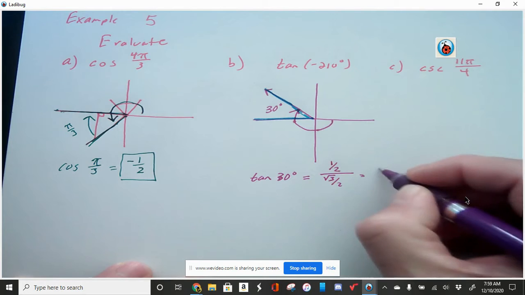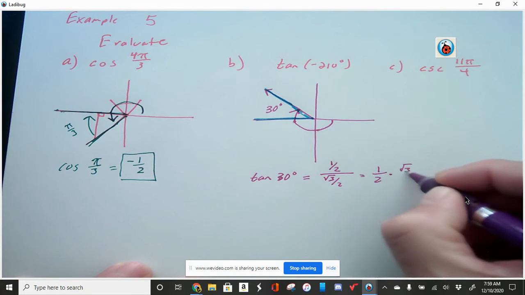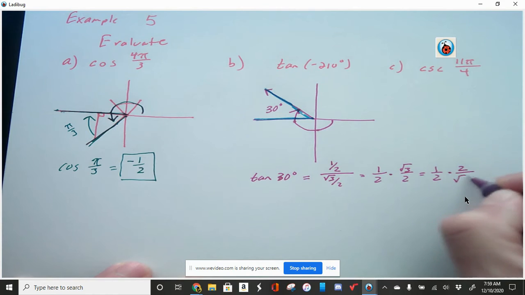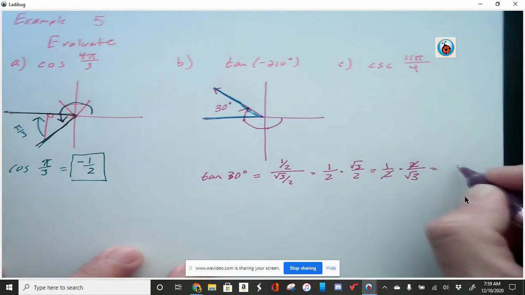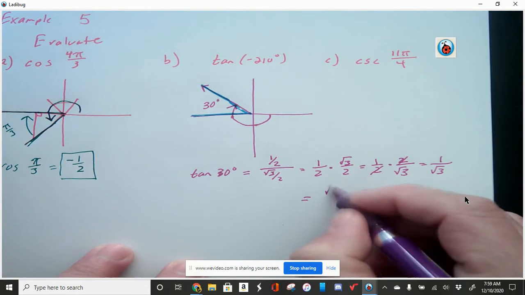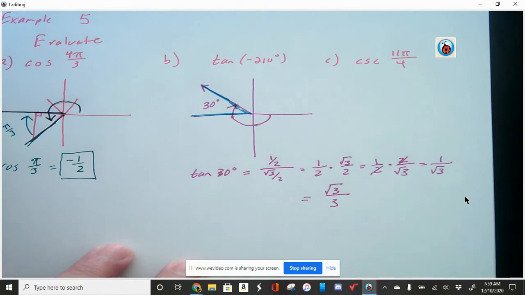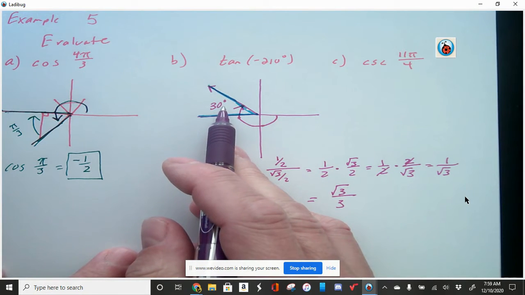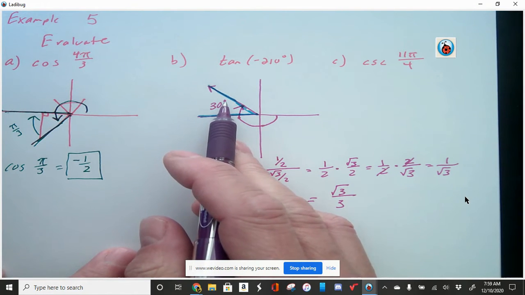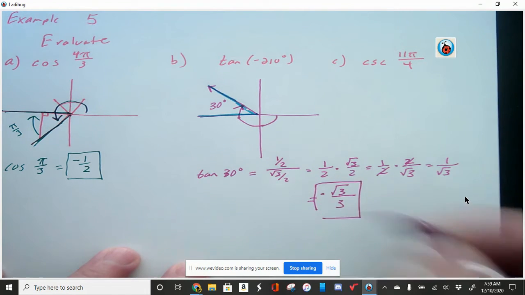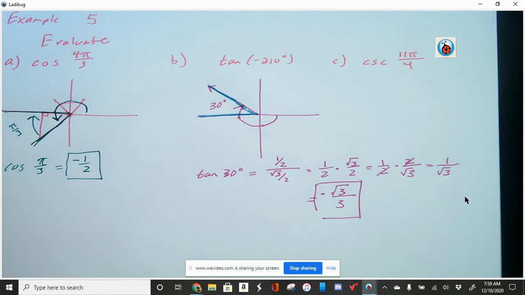So let's work that out. 1/2 divided by the square root of 3 over 2. We multiply by the reciprocal. Cancel those 2's out, I get 1 over root 3. To save us some time, I'll go ahead and rationalize that. Our terminal side is in the second quadrant. In the second quadrant, only sine is positive, sine and its reciprocal cosecant. That means tangent is negative, so I got negative square root of 3 over 3. All right, that's the answer for B.